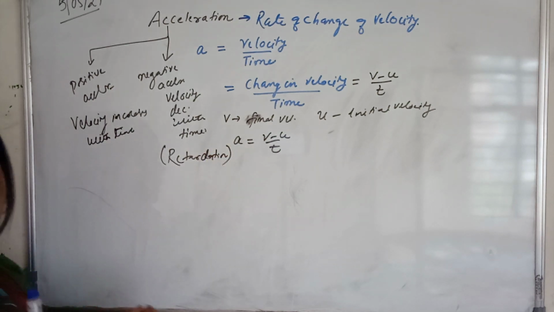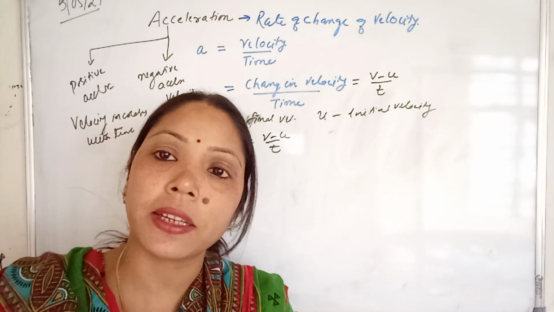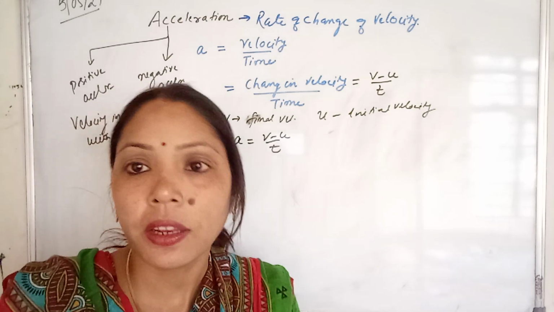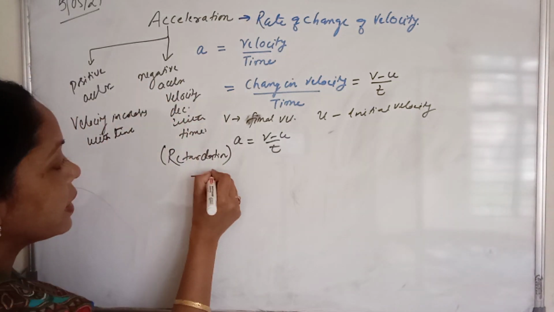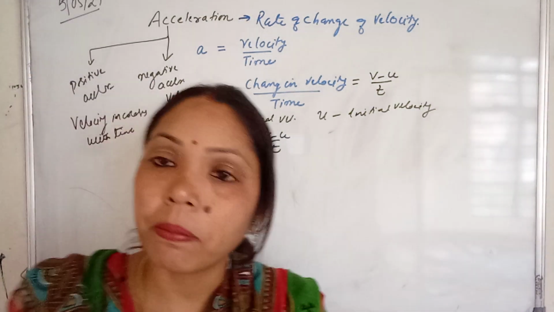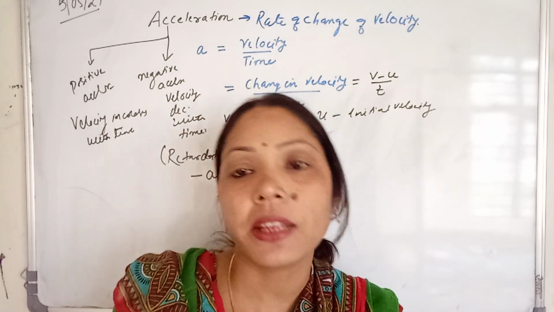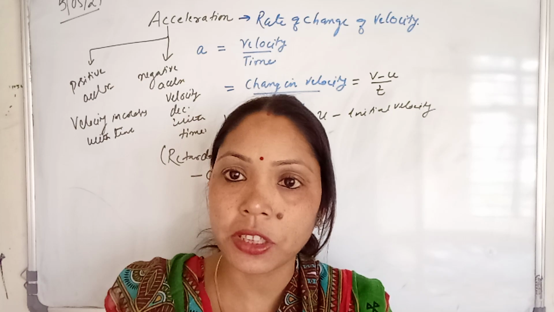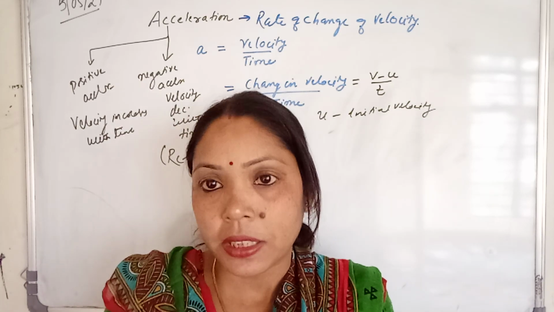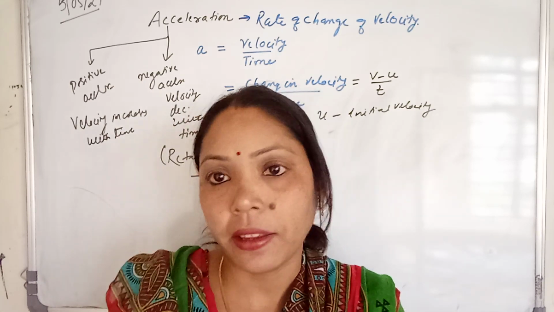So for negative acceleration we always get the value in terms of negative. So minus a is the retardation, plus a is your positive acceleration, or you can simply say as acceleration.